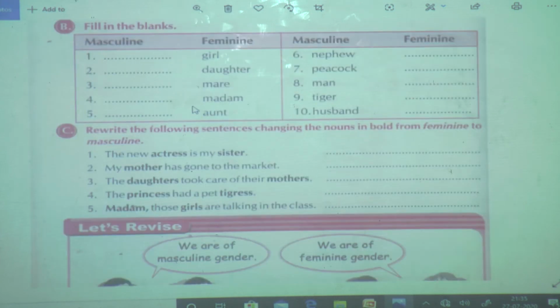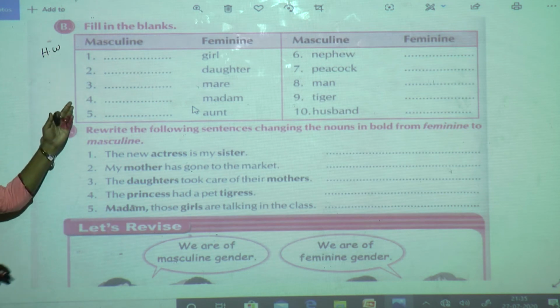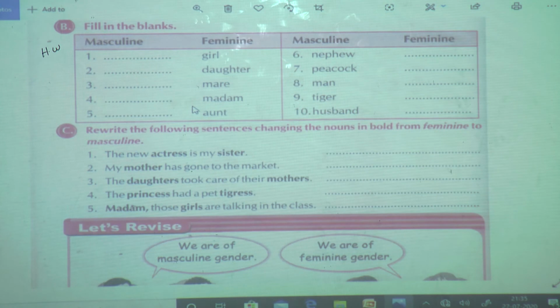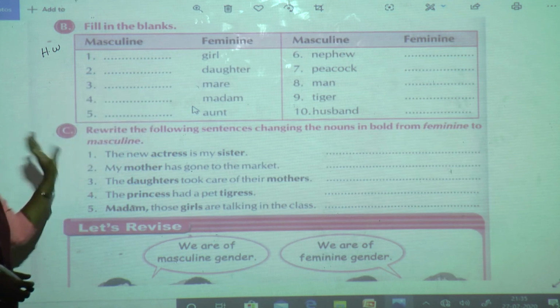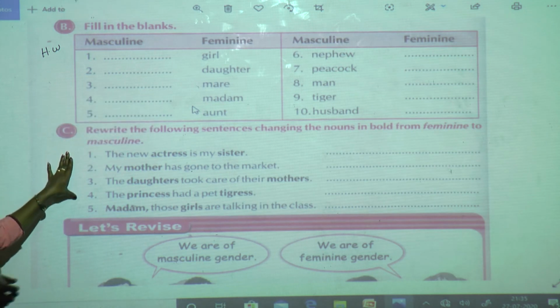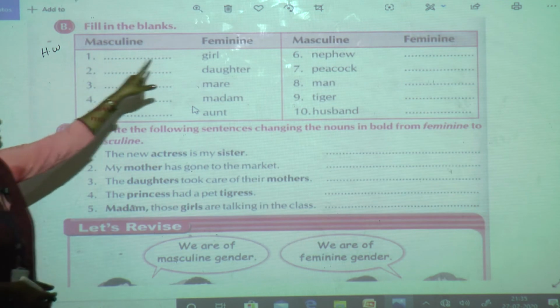See, exercise B. Now exercise B, write there HW. You can write this with the help of the table which is given on page number 29. Just now I showed you. So just refer to that to solve this exercise B. Now we are going to solve exercise C. Then once I will tell you what is the answer of this.